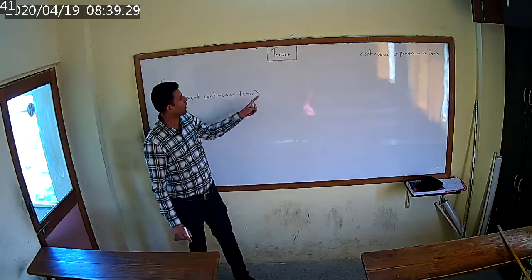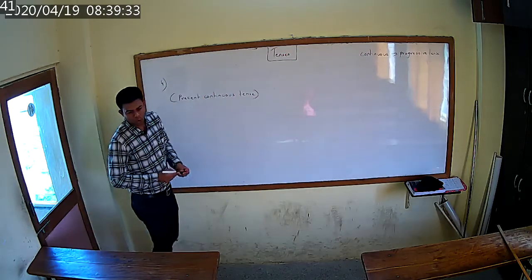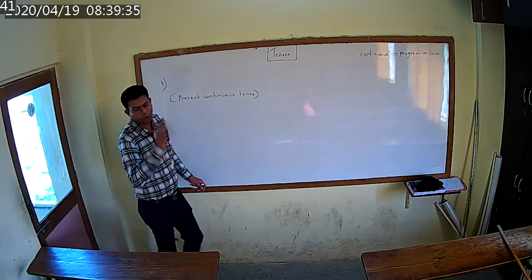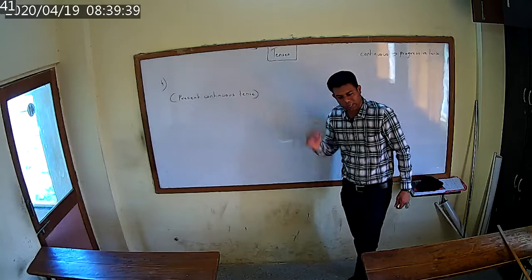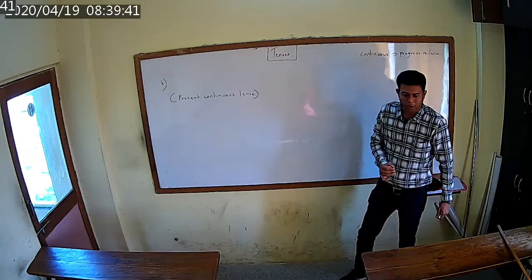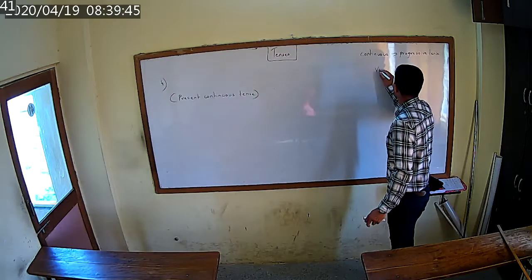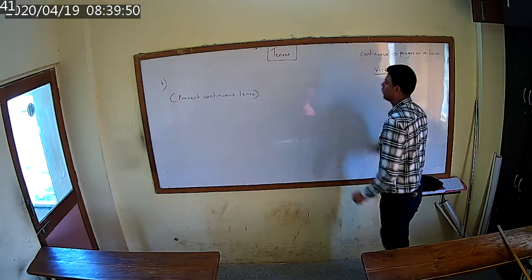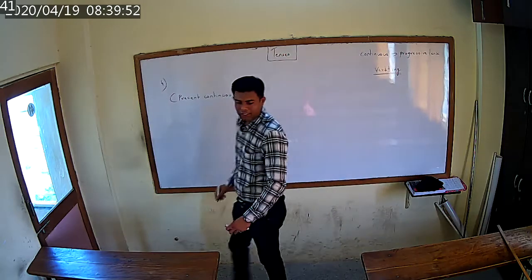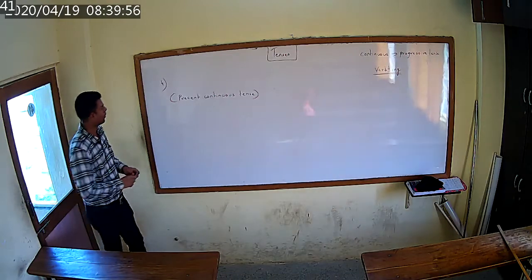What is another name for continuous tense? Progressive tense. Continuous means what? The work which is going on. That is called continuous tense. So everywhere you come across a continuous tense, one thing you have to keep in mind is that you have to add ing to the verb. Why? Because the work is going on.